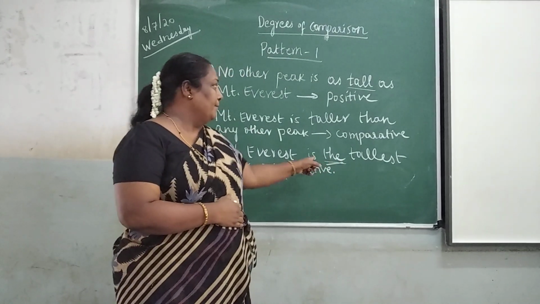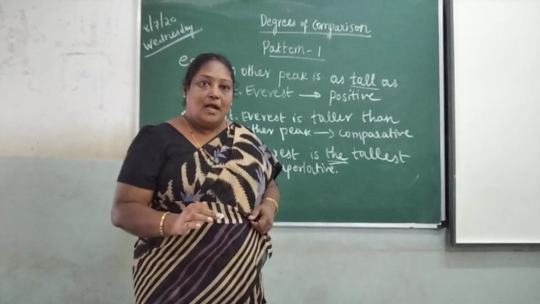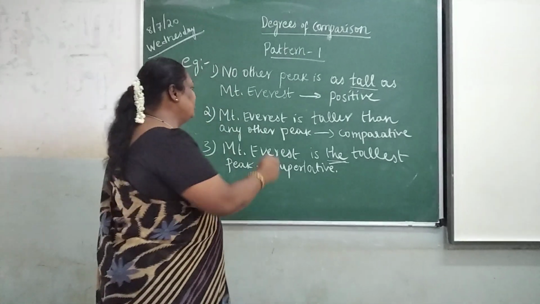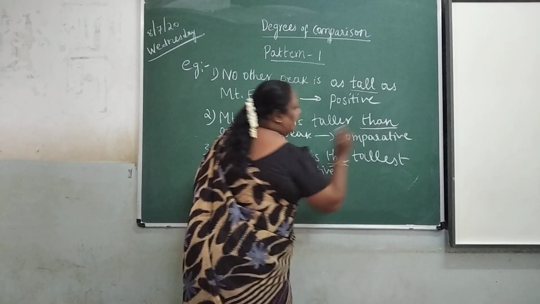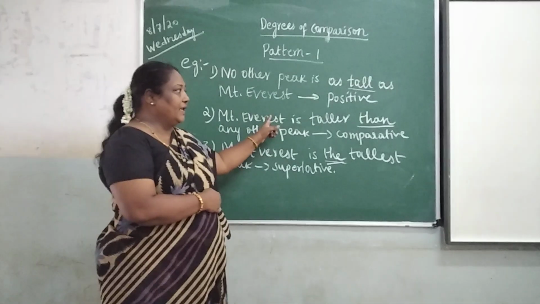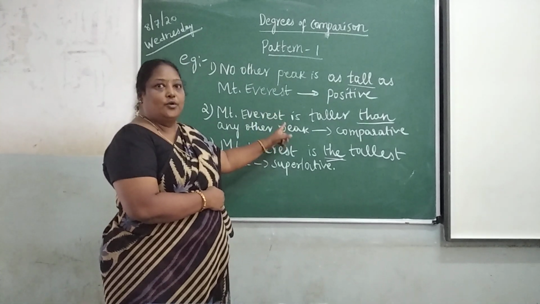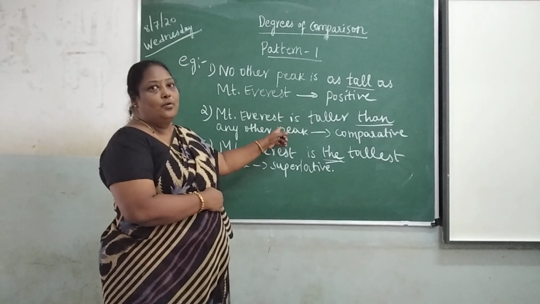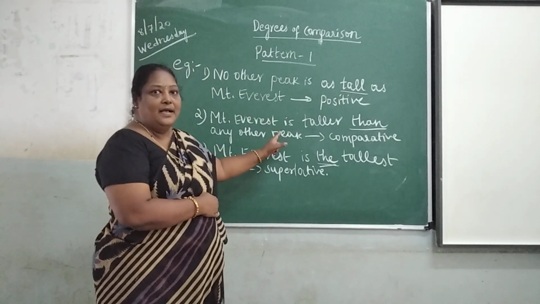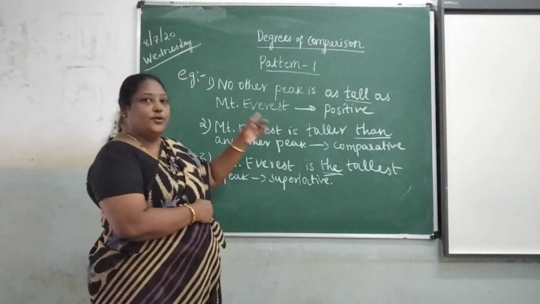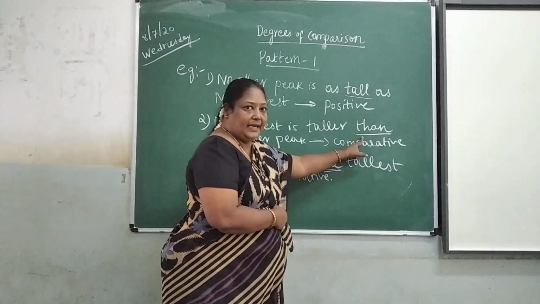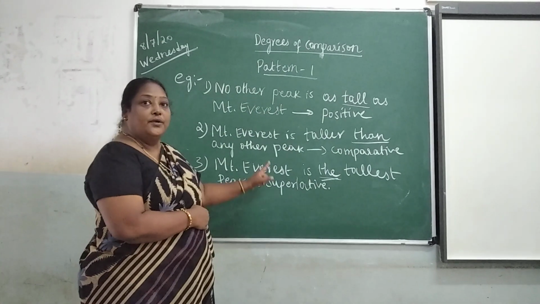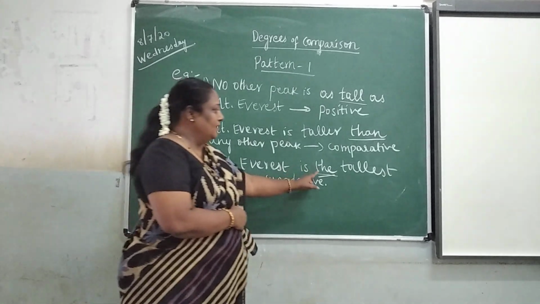It is compulsory here. And in the comparative degree, you have to use the word than, while comparing two persons or two things of the same kind. And for superlative degree, you have to use the definite article the.